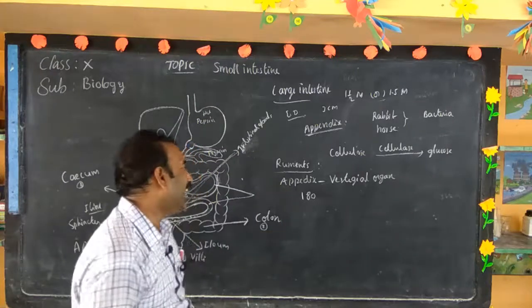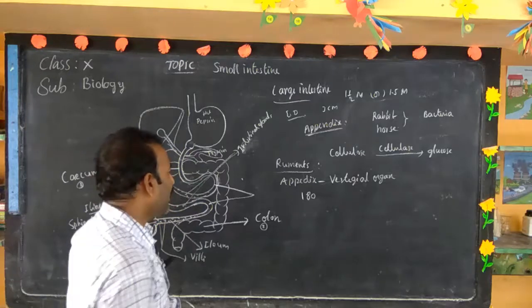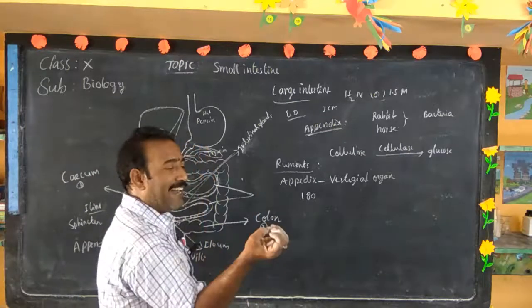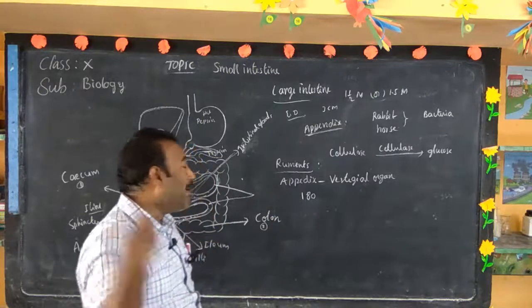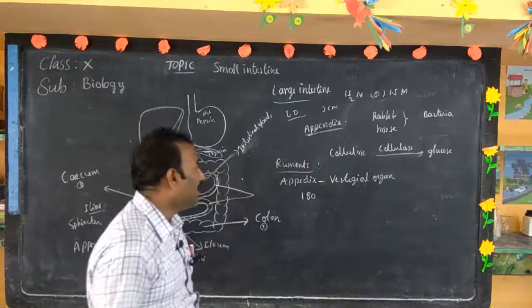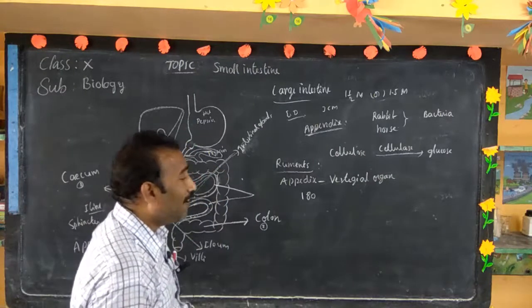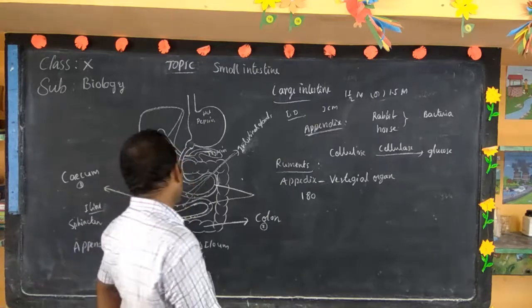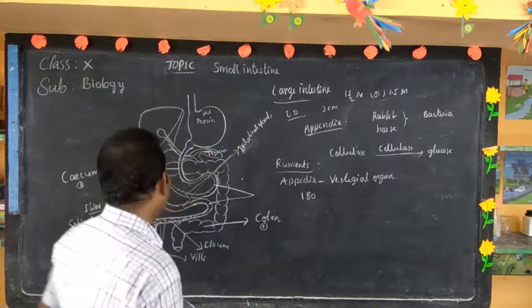Nearly 180 vestigial organs are present in the human being. That's why the human body is considered a museum of vestigial organs. Externally, nails, hair present on the body, and mammary glands in the male human being are examples. Like this, there are 180 vestigial organs in the human body.